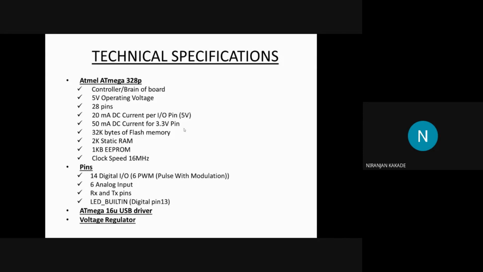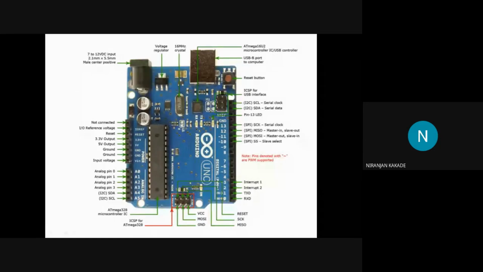So where are these digital input output pins? Starting from here: 0 1 2 3 4 5 6 7 8 9 10 11 12 13. So it starts from 0 and ends at 13. These are your 14 digital input and output pins.